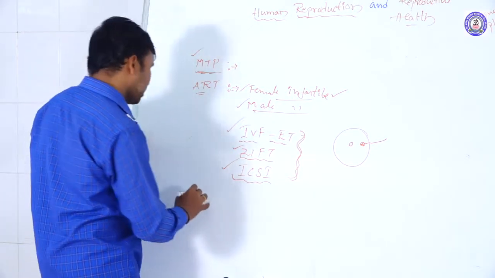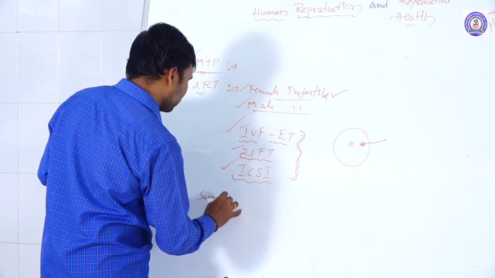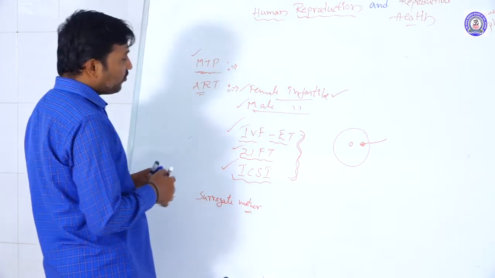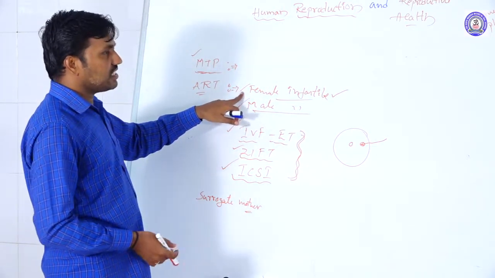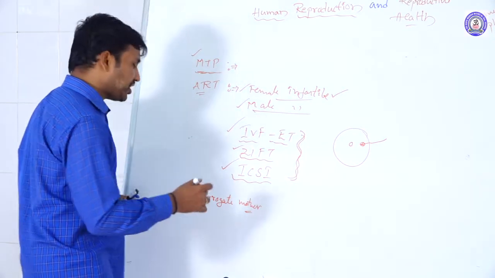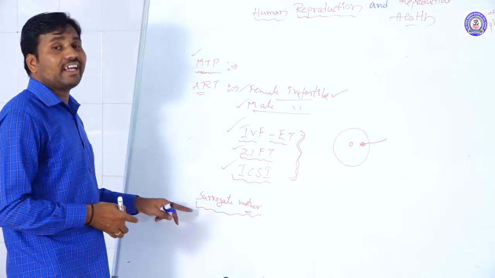A modern technology is the surrogate mother. Suppose the female's uterus is not suitable for the development of the embryo. In that condition we use surrogate mothers, or rental wombs.